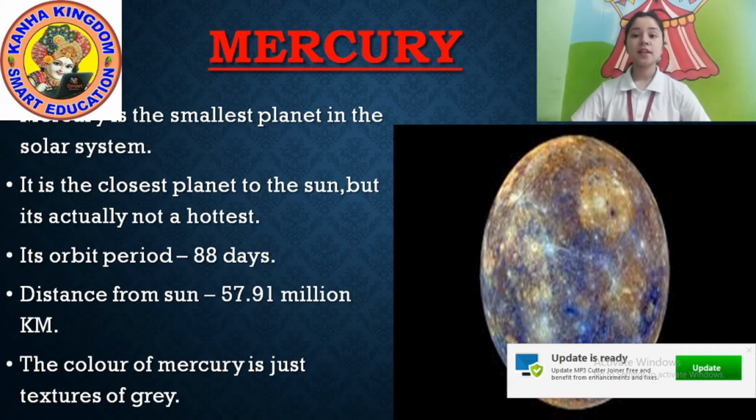We already seen in the solar system picture, Mercury is first and Mercury is a small planet compared with others. It is the closest planet to the sun, but it's actually not the hottest.